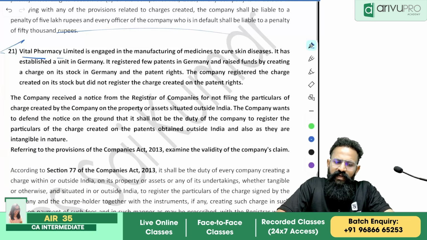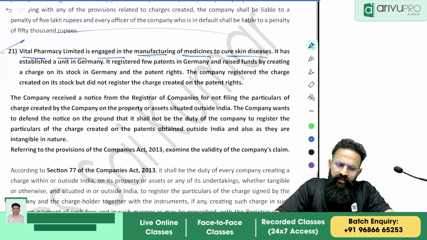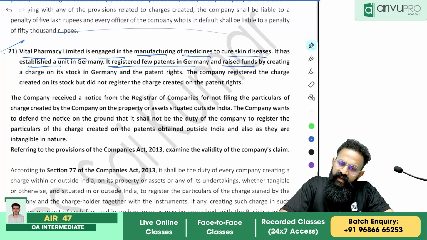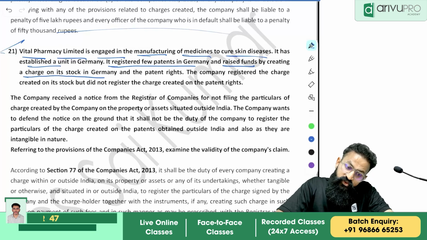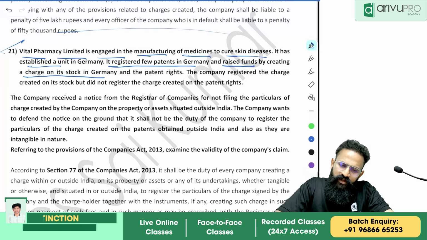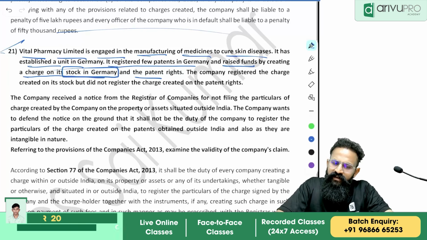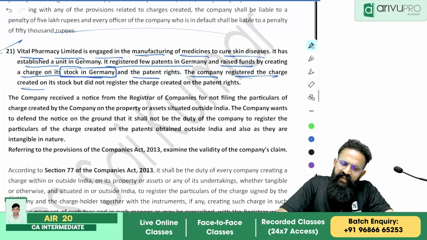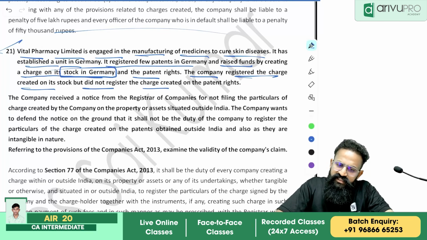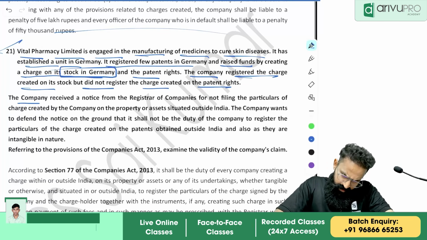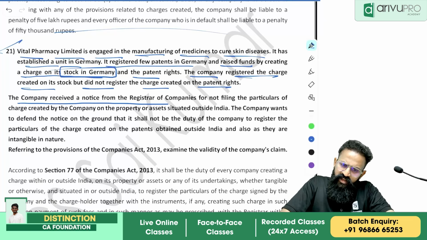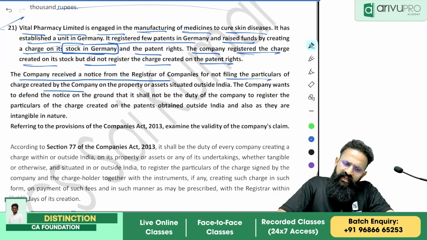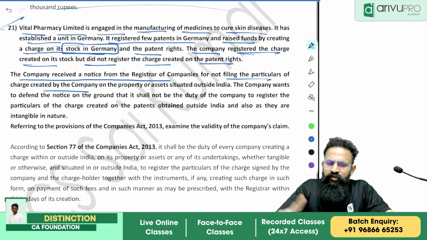Next one. Vital Pharmacy Limited is engaged in the manufacturing of medicines to cure skin diseases. It has established a unit in Germany. It registered a few patents in Germany and raised funds by creating a charge on its stock in Germany. My question to you: what type of charge is this called? On the patent rights, the company registered the charge created on its stock but did not register the charge created on the patents. The company received a notice from ROC for non-filing of particulars of charge created by the company on property or assets situated outside India.